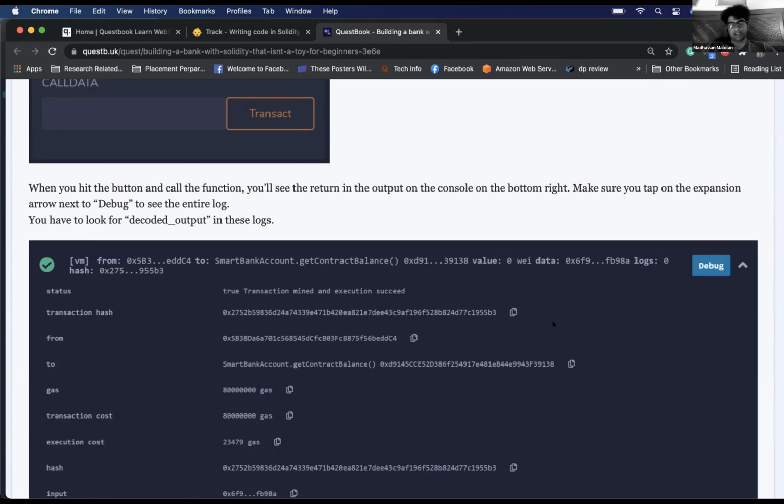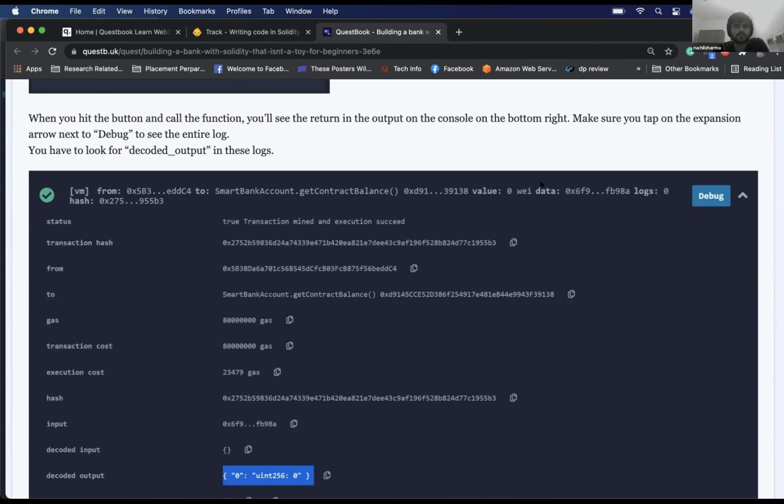Input is basically the parameters to this particular function. The decoded output is the output that comes, the return that the function gives. And value is the value sent to the bank, right? Sent or correct, taken out from the bank. Yes, we will come to that in just a bit. Sure. We need to know a few more things before we go there.